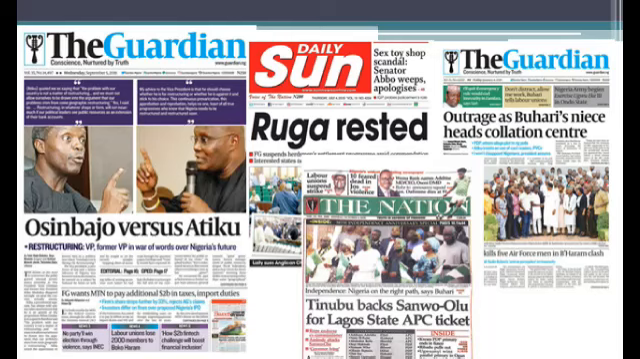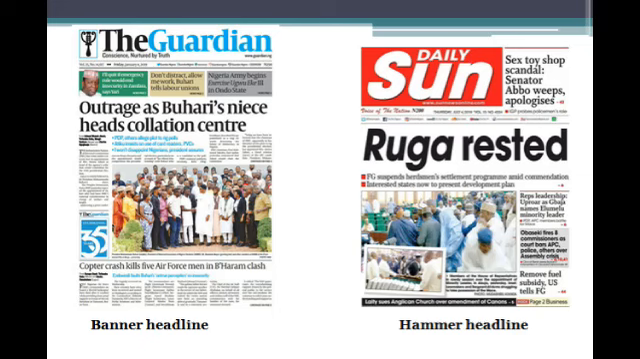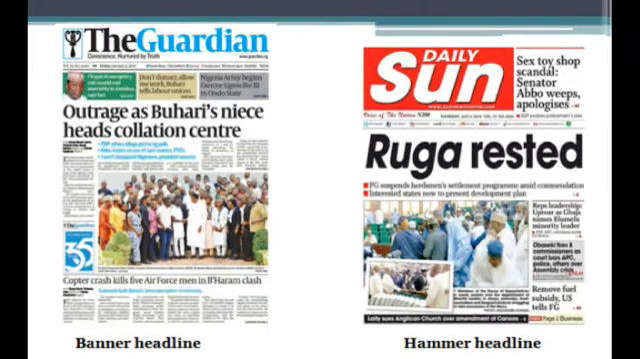So here are the basic kinds of headlines that you find in newspapers. Let's begin by discussing the banner headline and hammer headline together. Most times the banner and hammer headlines come on the front page of the newspaper. Most of the lead headlines on the front pages of newspapers always appear in two basic formats, either the banner headline or the hammer headline, because they attract attention. These two forms of headline attract attention.